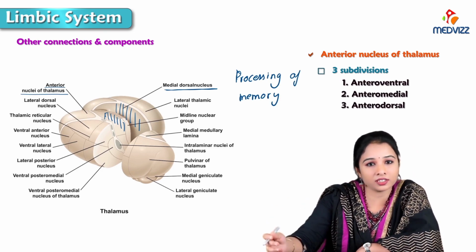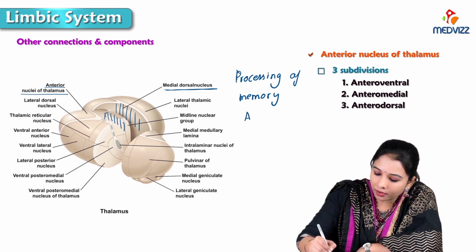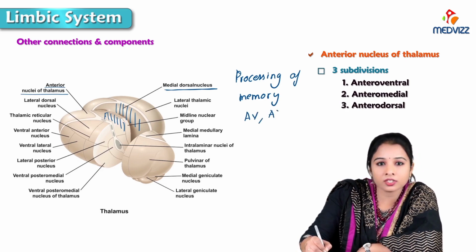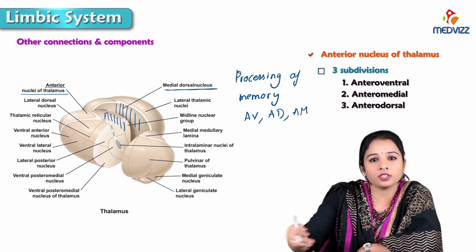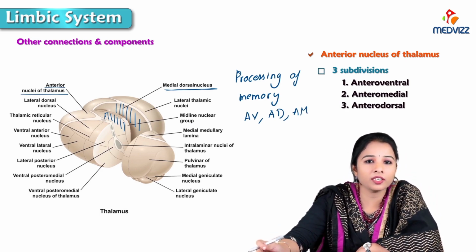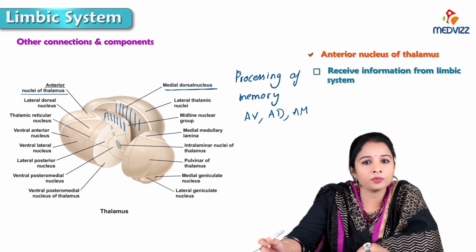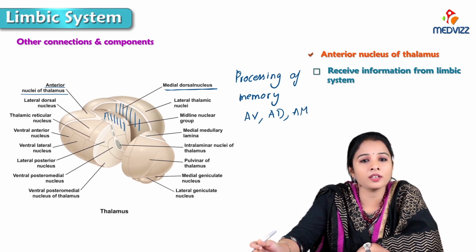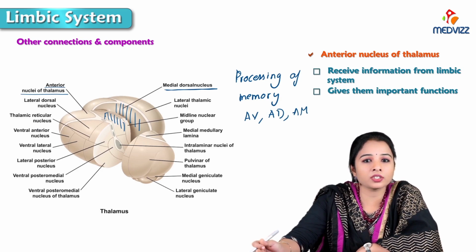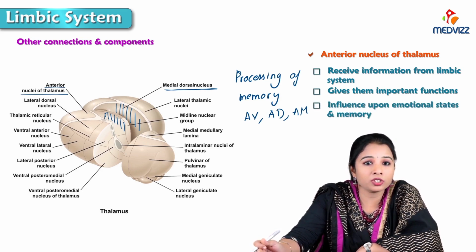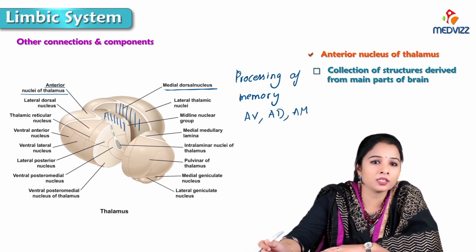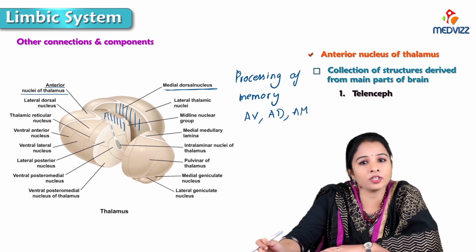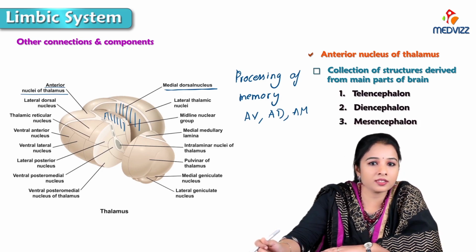These nuclei receive information from the limbic system of the brain, giving them important functions and influence upon emotional states and memory. This system is the collection of structures derived from the main parts of the brain like telencephalon, diencephalon and mesencephalon.